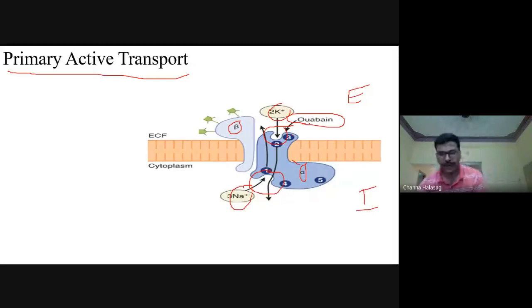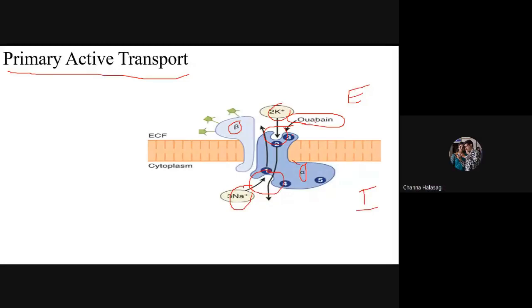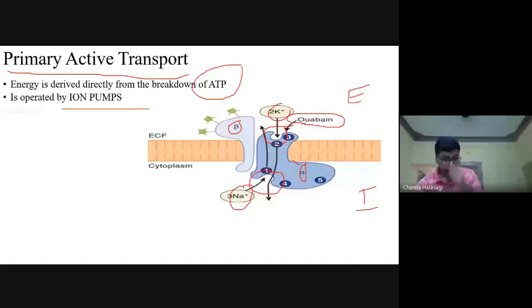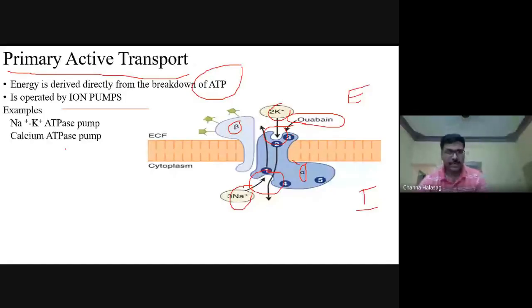Okay, it is present in our body. Here energy is derived from the breakdown of the ATP. It is an ion pump. Examples are sodium potassium pump, calcium pump, and hydrogen potassium ATPase pump. All these are using ATP as the energy source. Energy pump. So it has got an alpha subunit and a beta subunit.